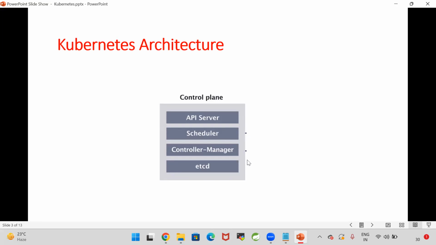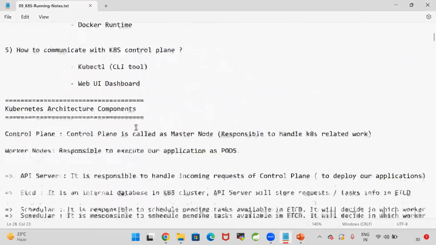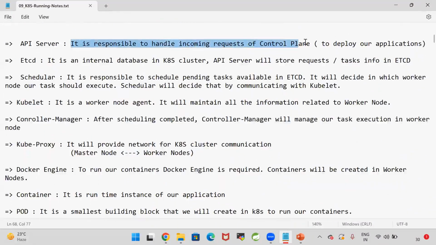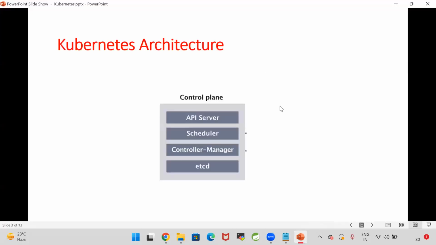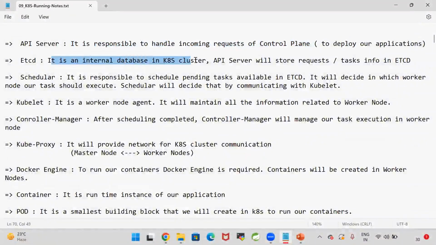What is the responsibility of the API server? As discussed yesterday, API server is responsible to handle incoming requests of the control plane. So now, as a DevOps engineer, I want to deploy my application in the Kubernetes cluster. Now I will send a request to the control plane. Then in the control plane, API server will receive that request. Then API server will store the request data in the etcd. etcd is an internal database in the Kubernetes cluster. API server will store requests or tasks info in the etcd.